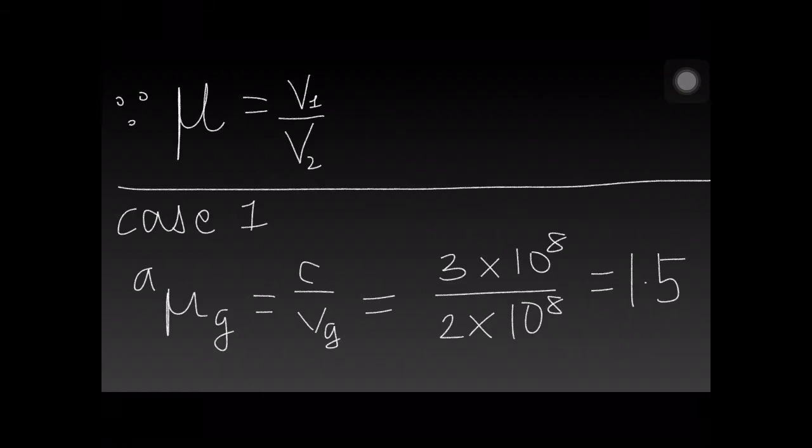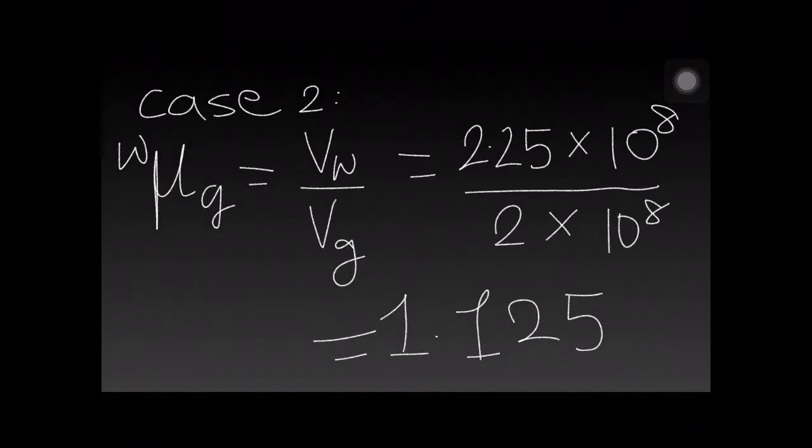Velocity of light in air is 3 into 10 raised to 8 meters per second, and velocity of light in glass is 2 into 10 raised to 8 meters per second. So we put them in this equation and find that it simplifies to 1.5.